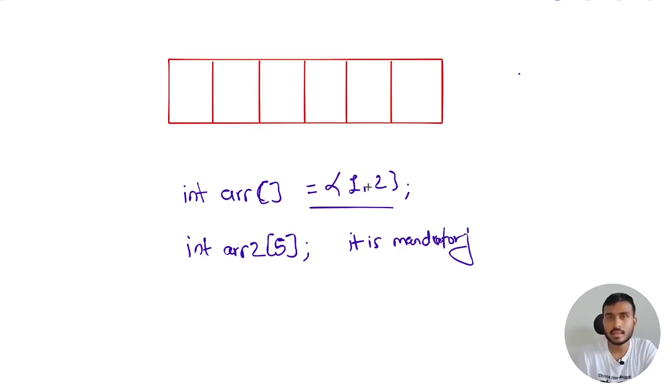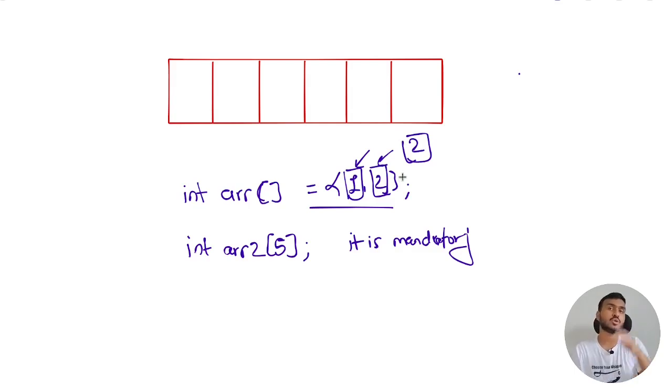Because whenever you give an initializer list, from the list of initializers, it can get how many values you have. So in this case, C++ can know you are going to store two values. So it is going to know how many elements you want to store, and from this it can decide the size. It can get the size by itself. So C++ is going to do the job for us. It is going to get the size of an array from the initializer list that we are passing. So that's why when you pass an initializer list, you don't need to write the size, but you can still write it. I hope you are clear with this point.